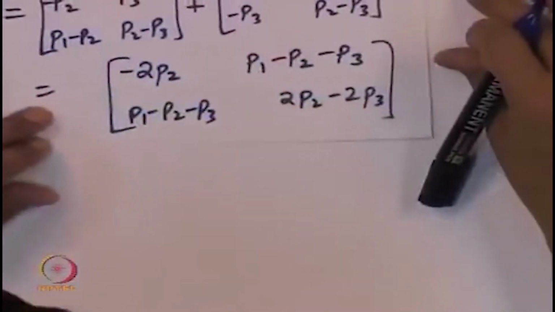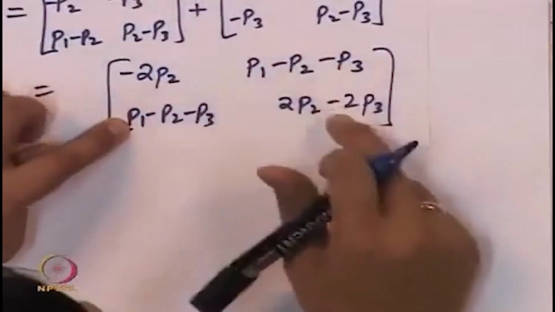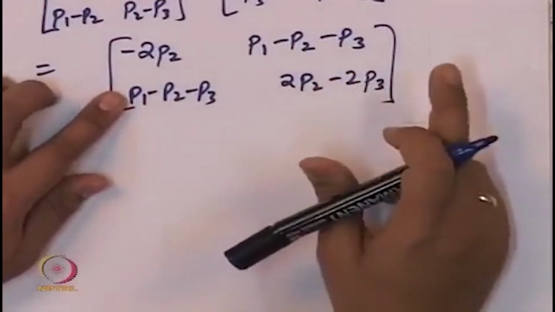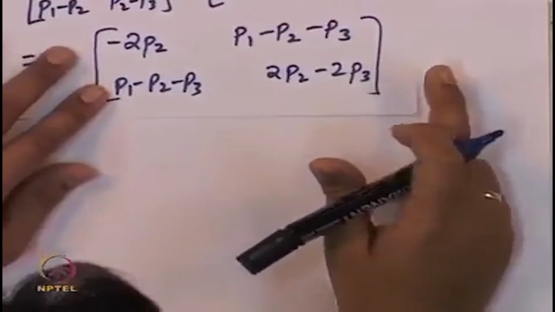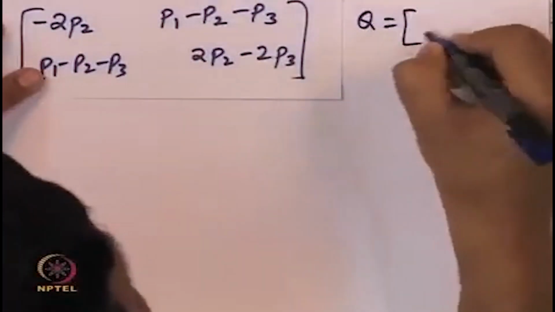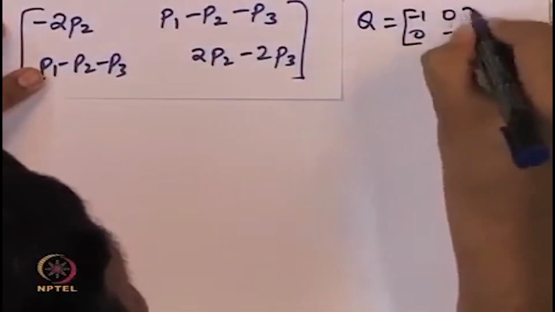Now we will equate this to Q. So notice that this matrix is symmetric because we have taken P to be symmetric. This matrix has been obtained to be symmetric, and hence it is important that this matrix be equal to a Q which also should be assumed to be symmetric. So we have taken Q to be equal to minus 1 0 0 minus 1.